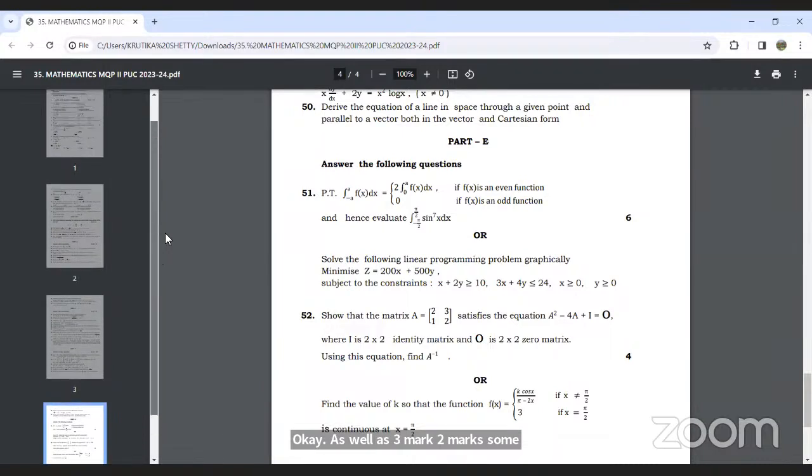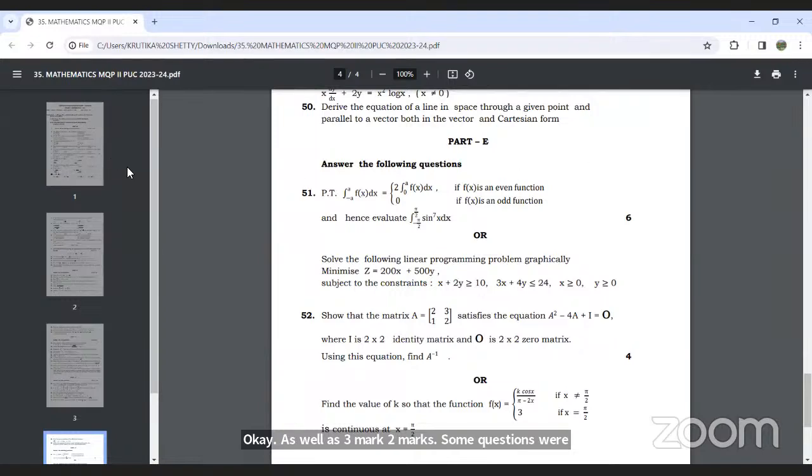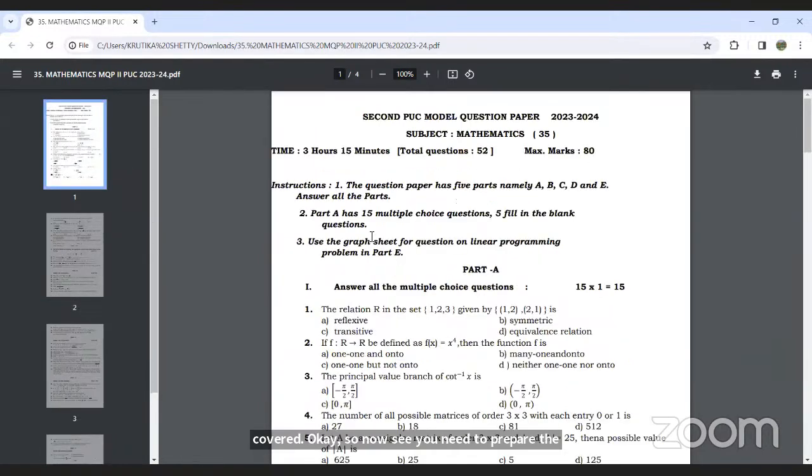Okay, so now see, you need to prepare the 1 mark section properly. For that, what you can do is try to solve all these given objectives. In NCERT, after every exercise, 2 or 3 objectives have been given. So those objectives you need to prepare, and try to solve examples on all the key points given